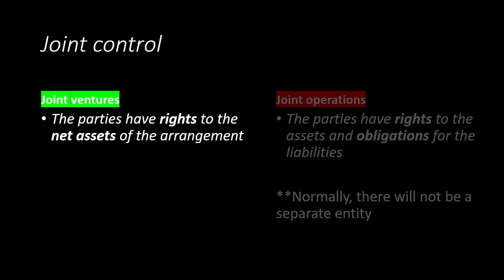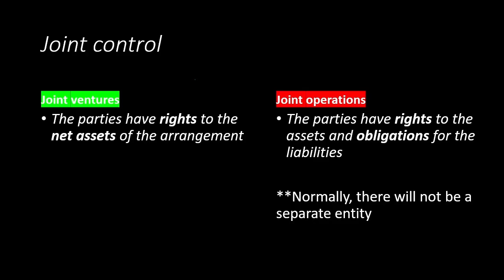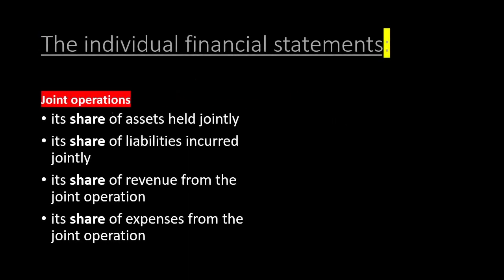A joint venture exists when the parties have rights to the net assets of the arrangement. The joint venture is usually a separate legal entity, and each party accounts for its interest using the equity method in consolidated financial statements. A joint operation exists when the parties have rights to the assets and obligations for the liabilities of the arrangement. Joint operations are common in industries like oil, gas, and construction. Each party recognizes its share of assets, its share of liabilities, and its share of income and expense.